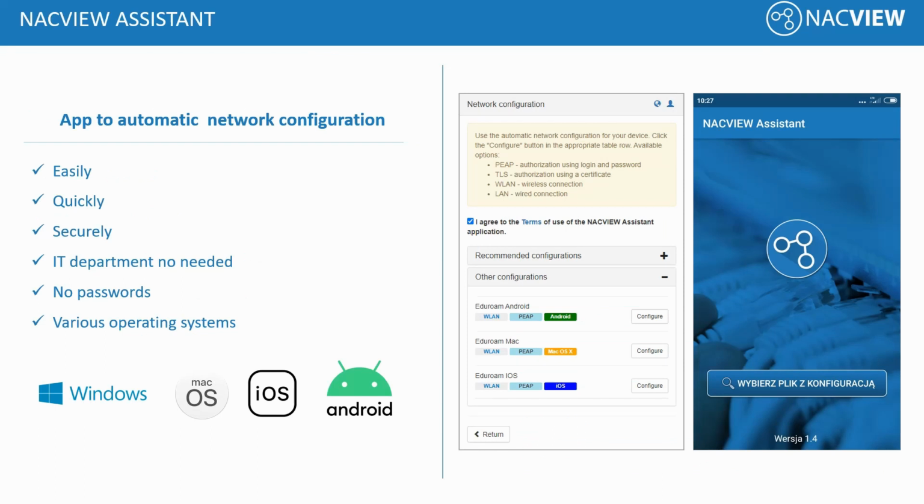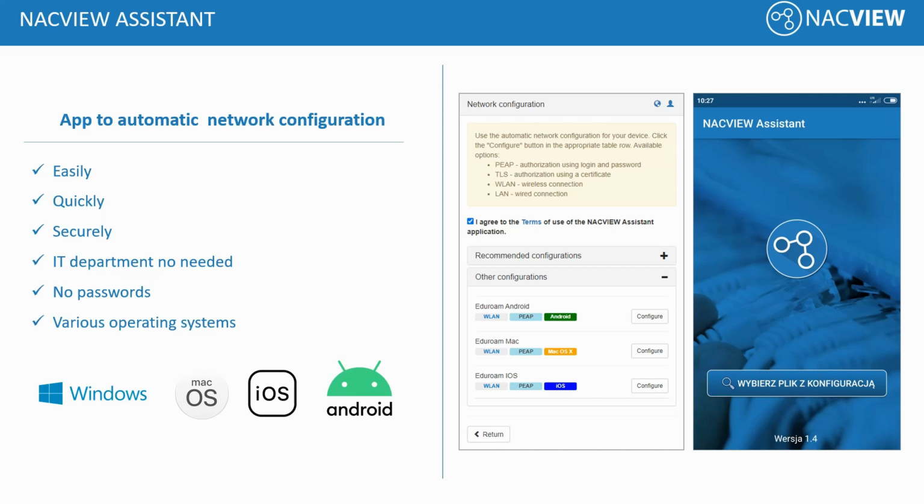Another great application we offer is NACVIEW Assistant, which makes the IT administrator's job easier and makes employee access to the network seamless. It's an application that automatically configures the network on the end device easily, quickly and securely, and you don't need IT department help.